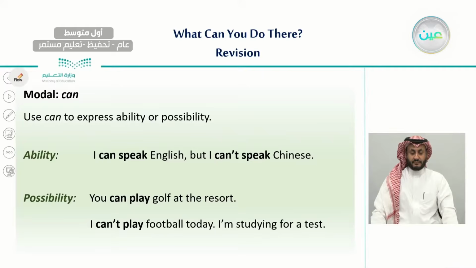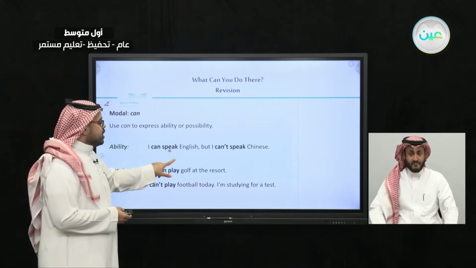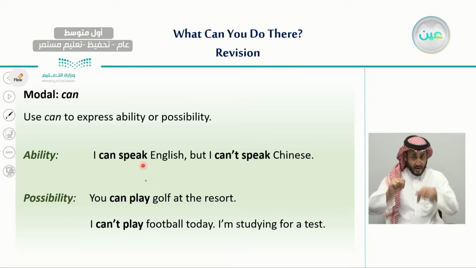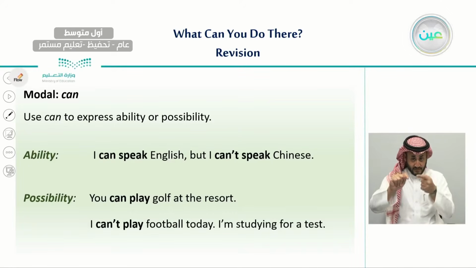Last lesson, we had a grammar rule where we talked about the modal can. And we said that we use can to express ability and possibility, to talk about the things that we are able to do. For example, for ability: I can speak English. This is an example of the things that I am able to do. And the other one, I can't speak Chinese. This is also an example of the things that I cannot do. I'm not able to speak Chinese.